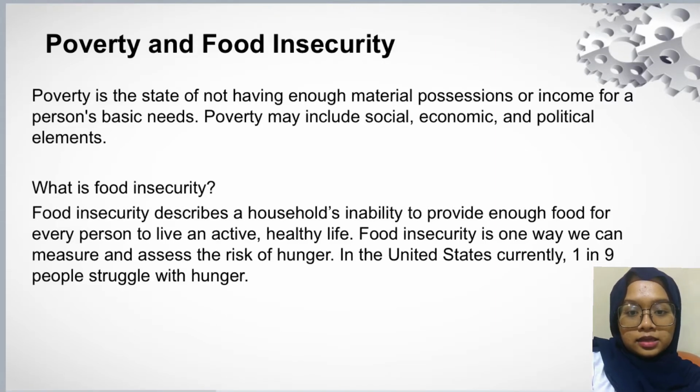Poverty is the state of not having enough material possession or income for a person's basic needs. Poverty may include social, economic, and political elements. Next, what is food insecurity?